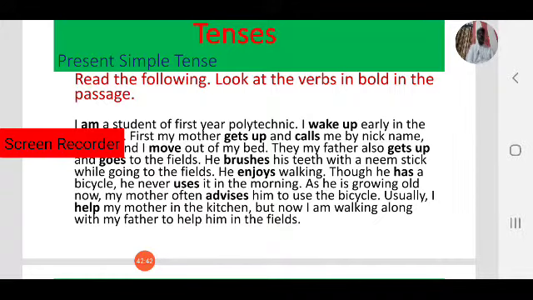Based on the word, we use s or es with the main verb for third person singular. He enjoys walking. I enjoy walking. We enjoy walking. You enjoy walking. They enjoy walking. He enjoys walking. She enjoys walking.